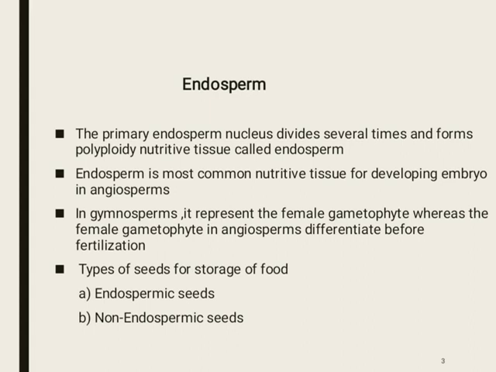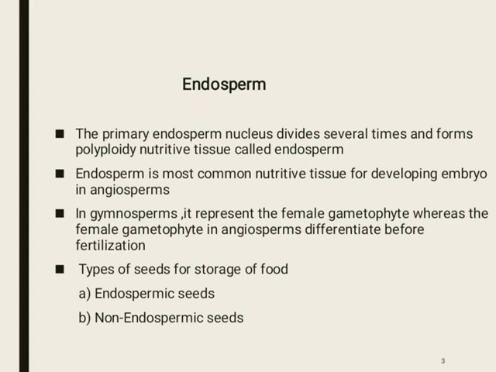Here are two types of seed according to storage of food. The first one is the endospermic seed and the second one is the non-endospermic seed. The endospermic seed is also known as albuminous seed. In this, the endosperm supplies food to the developing embryo.